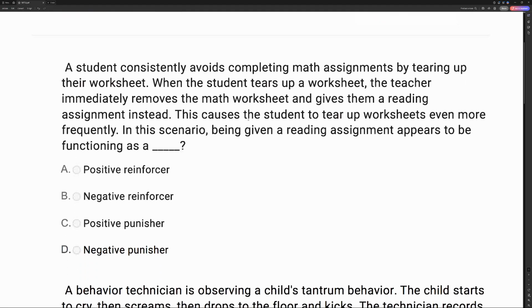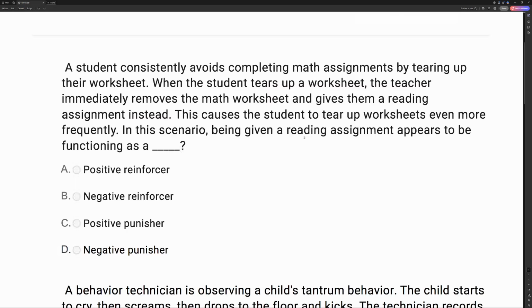A student consistently avoids completing math assignments by tearing up their worksheet. When the student tears up a worksheet, the teacher immediately removes the math worksheet and gives them a reading assignment instead. This causes the student to tear up worksheets even more frequently. In this scenario, being given a reading assignment appears to be functioning as a what?